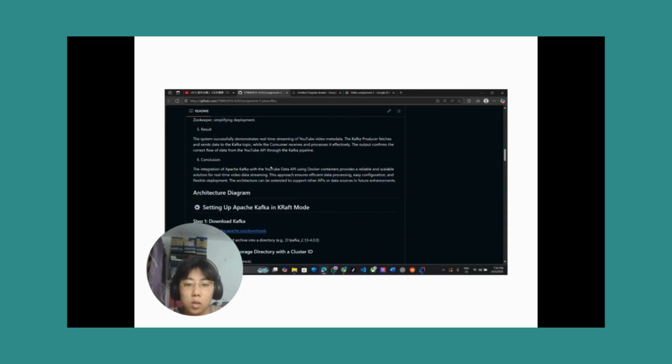As a conclusion, the Kafka and YouTube API integration via Docker offers a scalable, reliable streaming solution with easy configuration and potential for expansion.